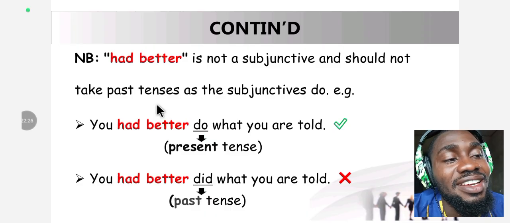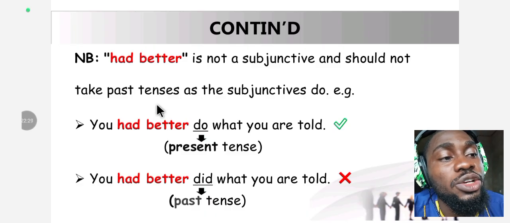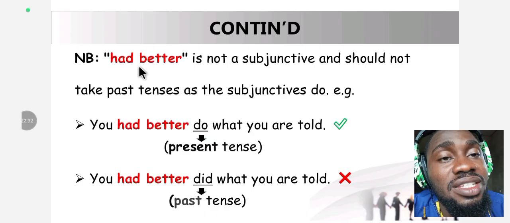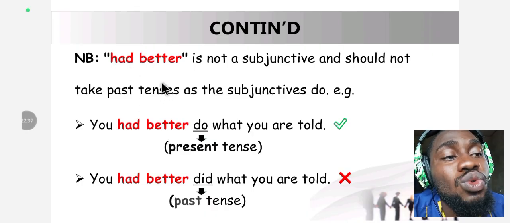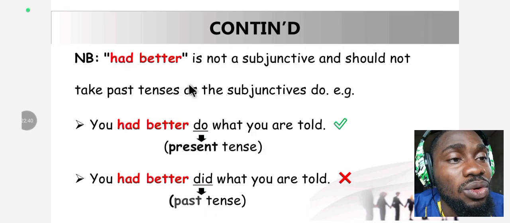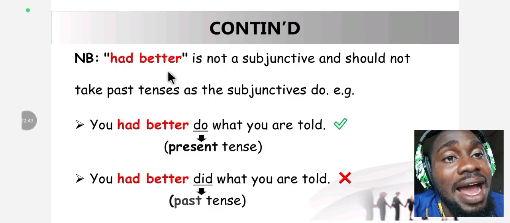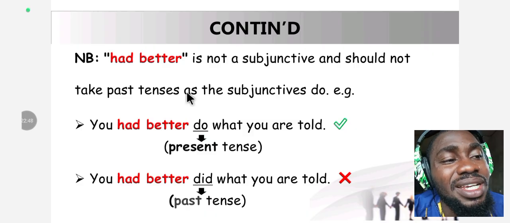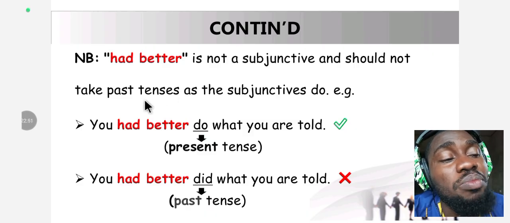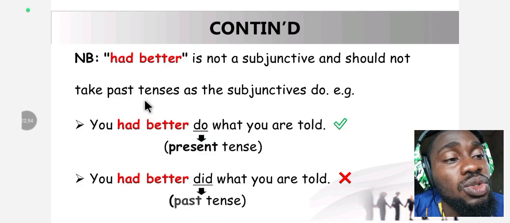Okay, there's always an exception to a rule. In this case, had better is the exception to this subjunctive rule. Had better is used to express the future, and an unreal situation, but it is not a subjunctive and it should not obey the law of subjunctive. Do not apply the law of subjunctive on had better, or on a statement with had better.